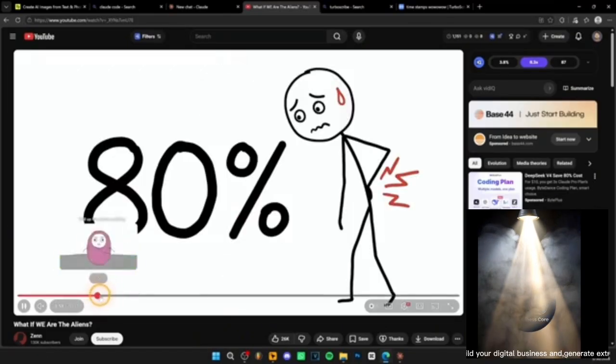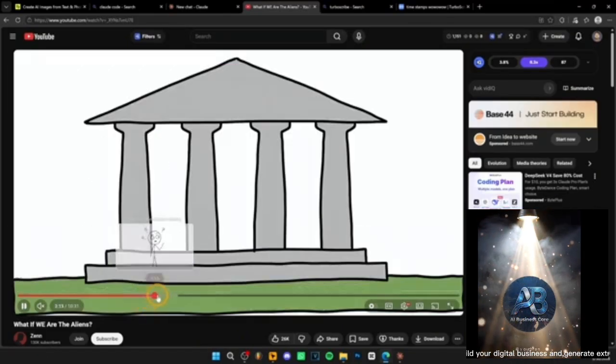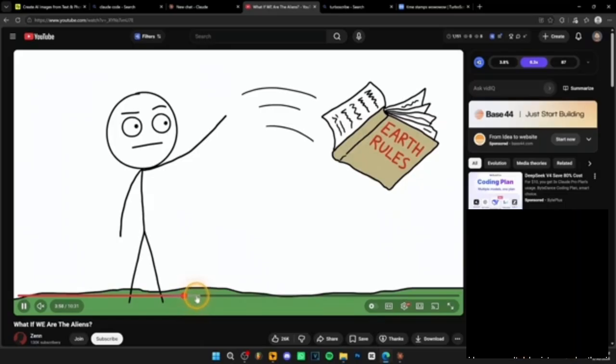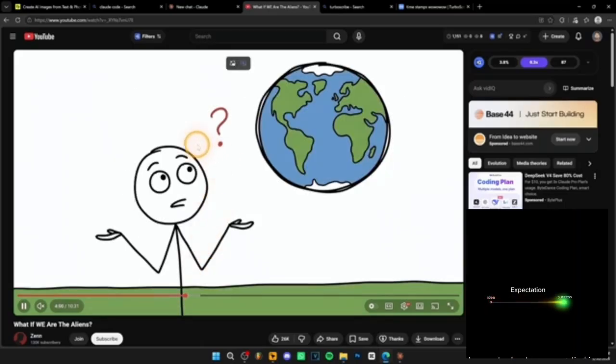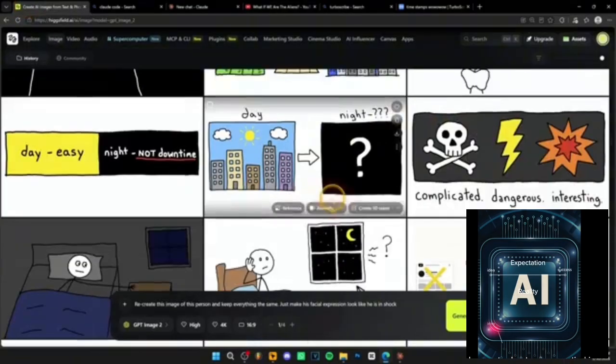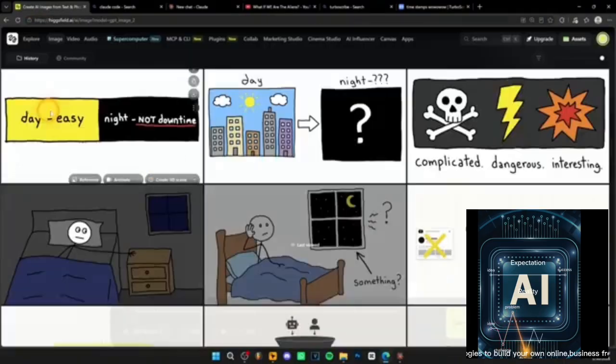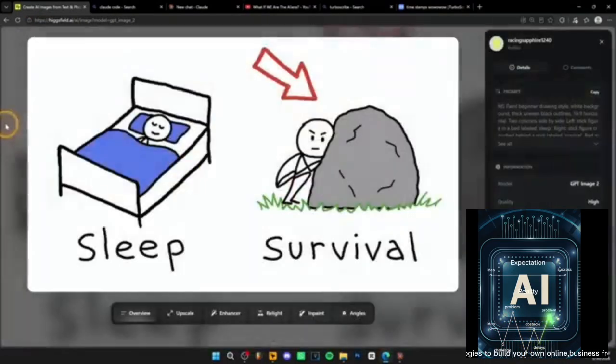And I can scroll through the video and show you that all the images look identical. It's the exact same style we're generating using Claude Code and Higgsfield. If I go back to Higgsfield, we will see that our images look exactly the same. We have this image over here. What else do we have? We have these images over here, right?